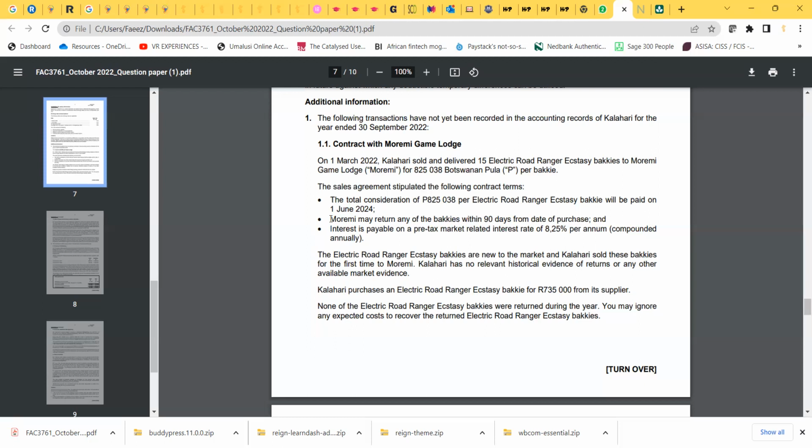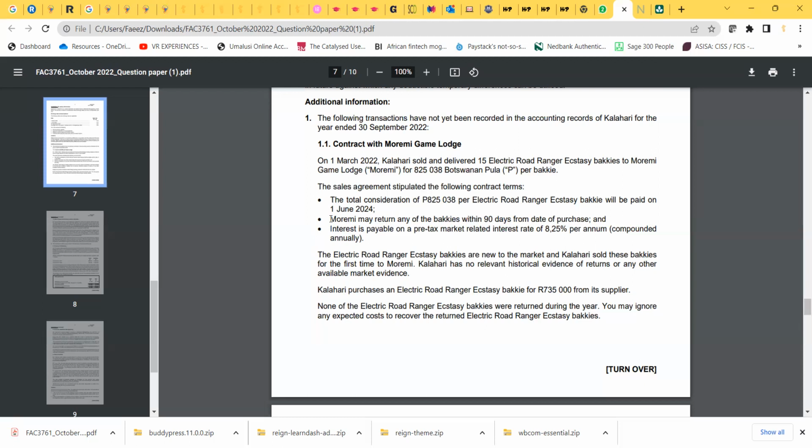IFRS 15 makes it crystal clear that when you have a return policy and you don't know how many would be returned, you don't have any history, there's no market evidence, then you can't recognize any revenue until that return policy is over, basically until it expires. So only after 90 days. From 1 March 2022 until 31 May 2022, that is 90 days. So we can only recognize revenue on 1 June 2022.